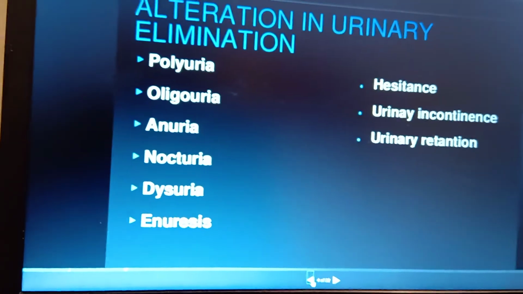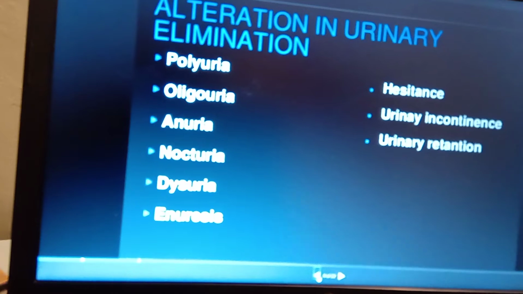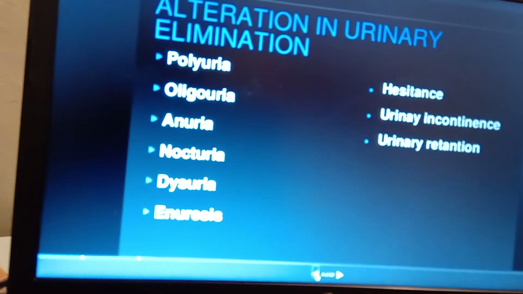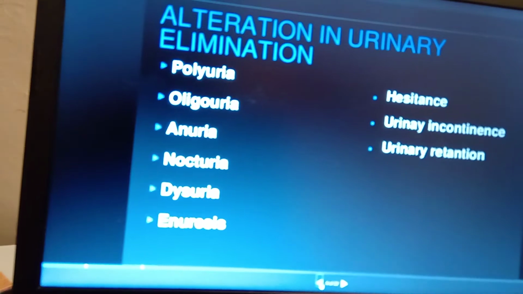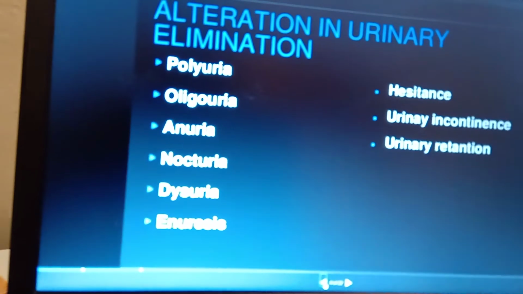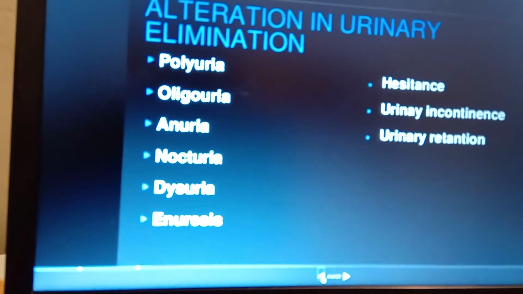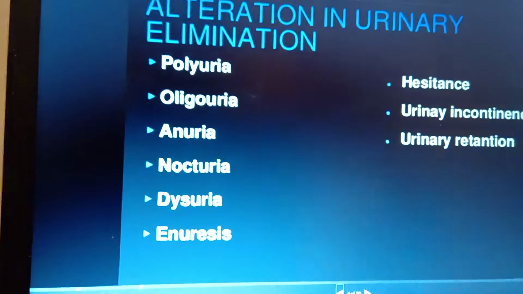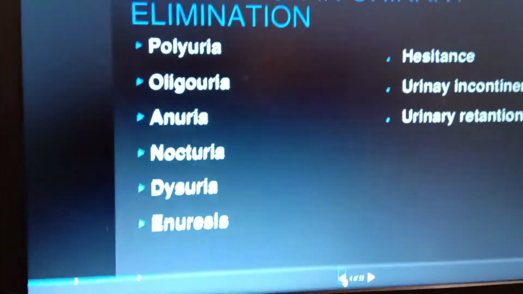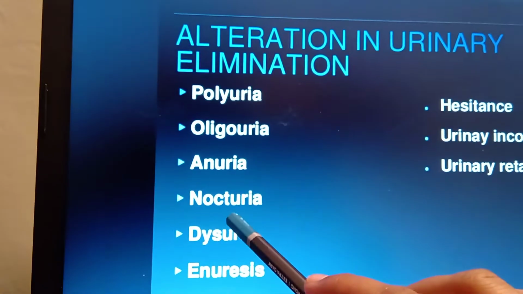And next one is anuria. So anuria means failure of the kidney to produce urine. It is also called absence of urine. If the kidney is not producing the waste product of urine, and there is no passage of urine, so that is called what? Anuria.